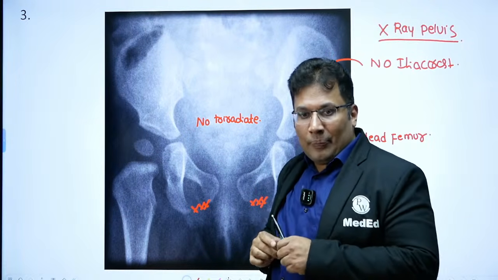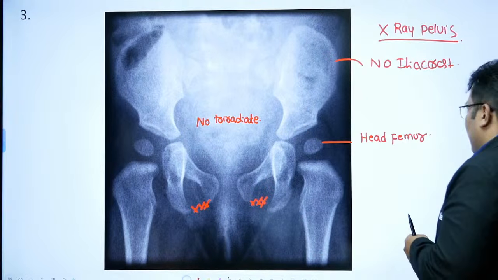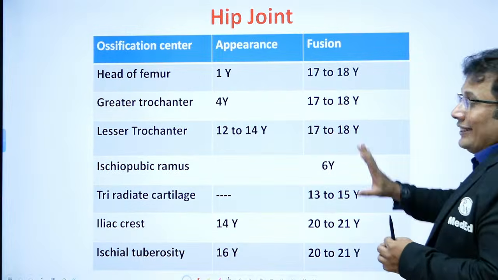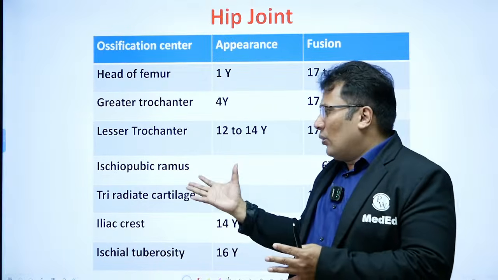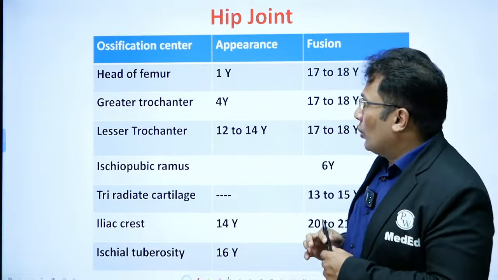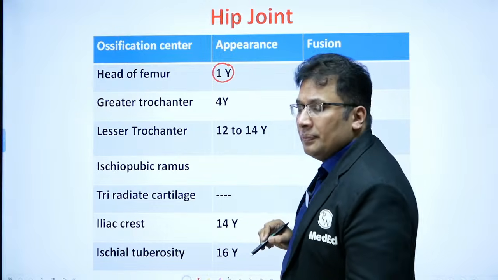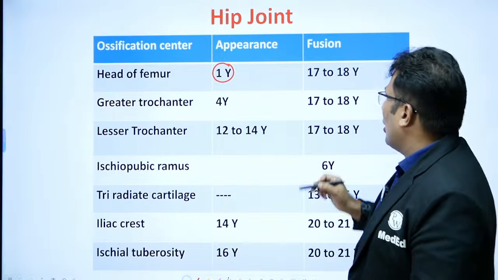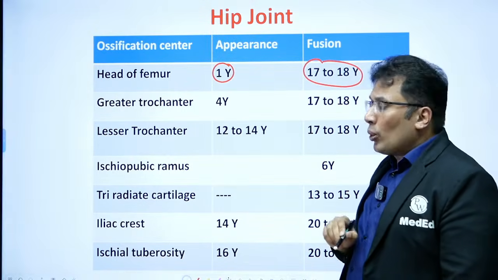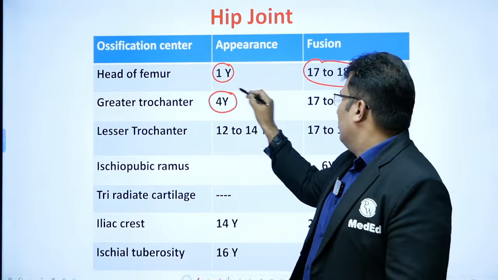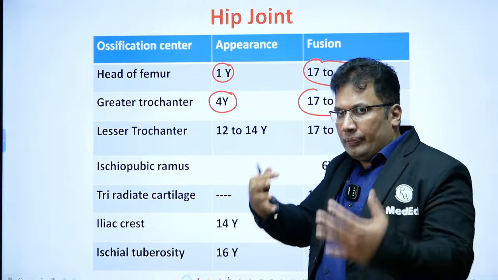Now to understand this X-ray, you must know when each center is going to appear. There are more than 7 centers, but if you know 7, more than sufficient. Head of femur, 1 year. It fuses with the shaft at 17 to 18 years. Greater trochanter, 4 years, fuses at 17 to 18 years.